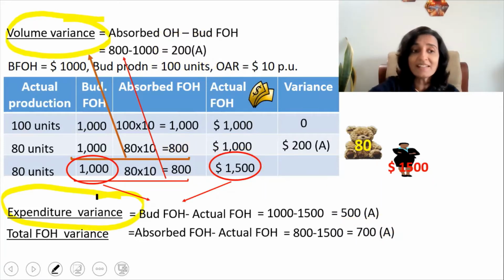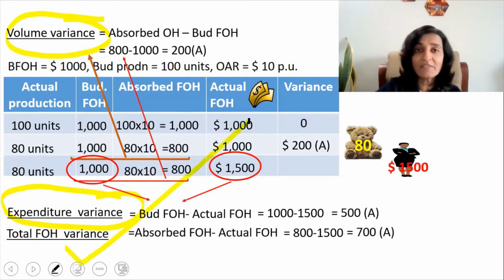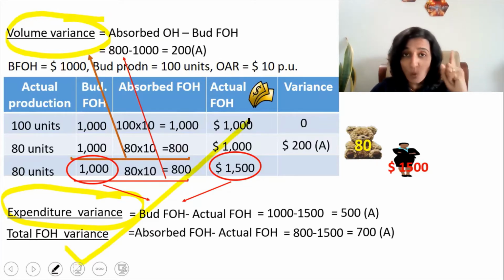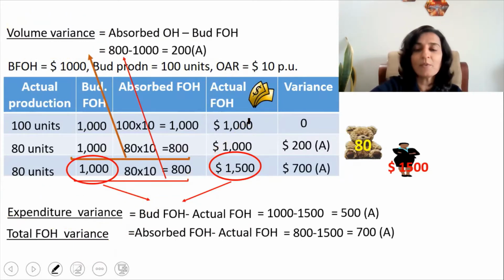So in short, we can say that the total fixed overhead variance can be divided into two. One is the volume variance and the second one is the expenditure variance. So I'm writing a total variance of $700 adverse in the table.